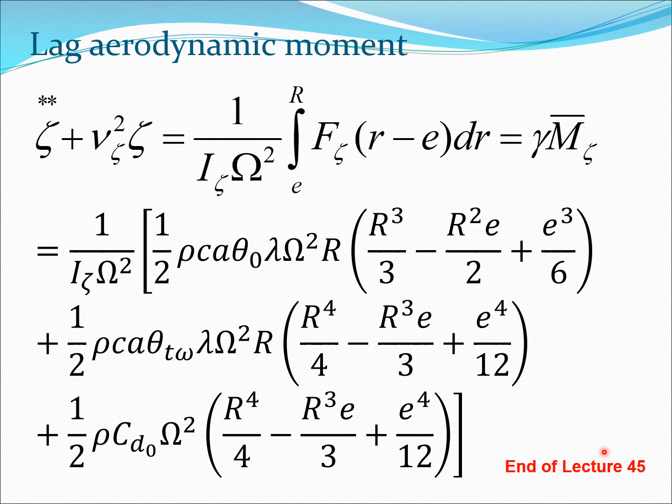So very often you can use these hover and vertical flight type of solutions as benchmark solutions, which can be used to compare the prediction of comprehensive codes. Very often in the industry, comprehensive codes are used to actually calculate the lag response, flap response, and so on.